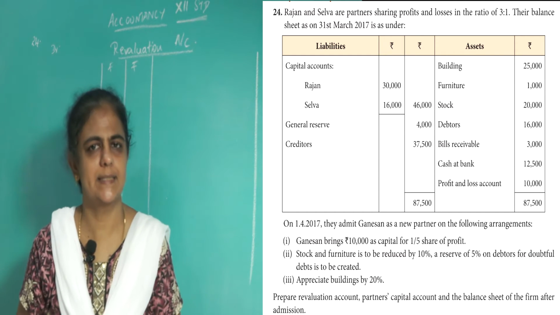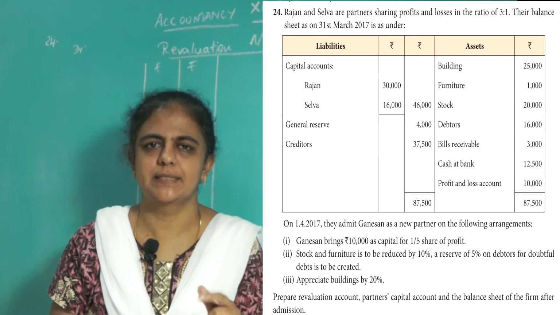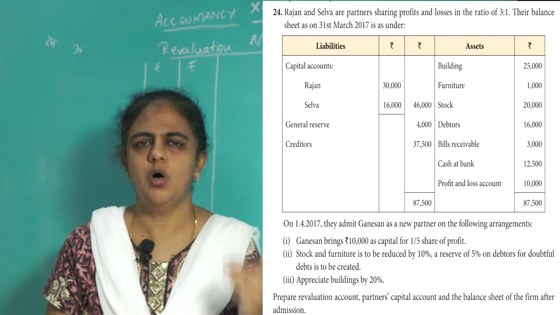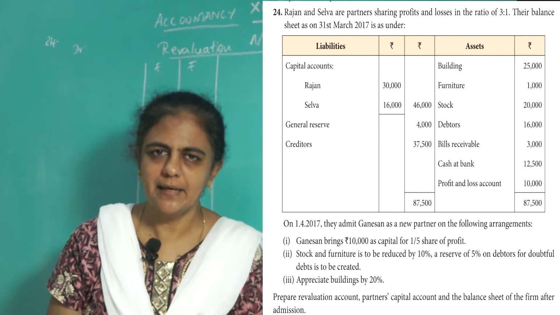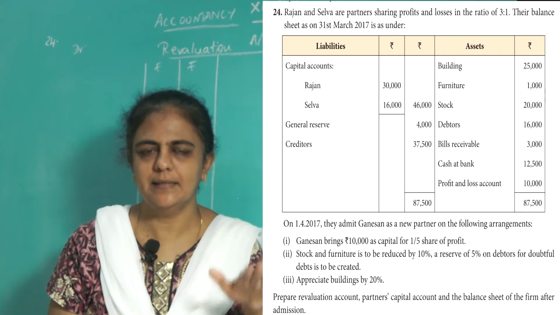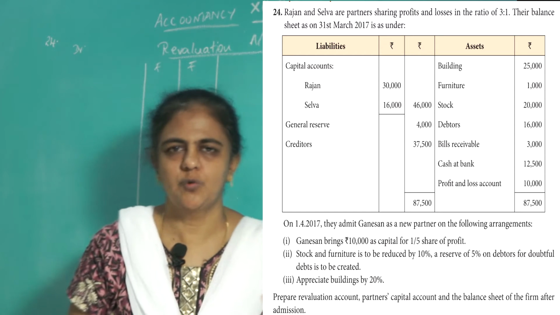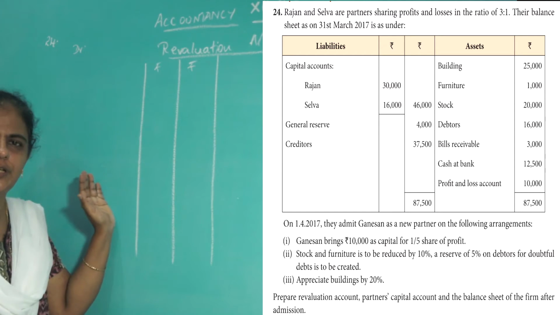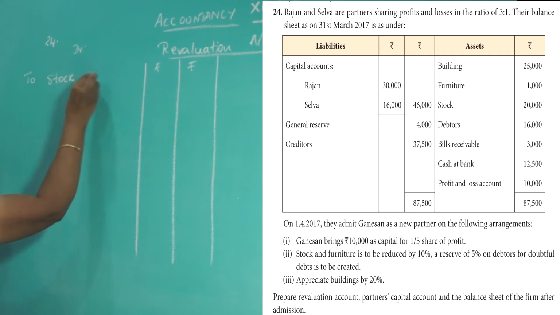Now go to the second adjustment: stock and furniture to be reduced by 10%. Stock and furniture both are assets. If an asset decreases, it results in a loss, so you have to put it on the debit side. So you write here: to stock, reduced by 10%.